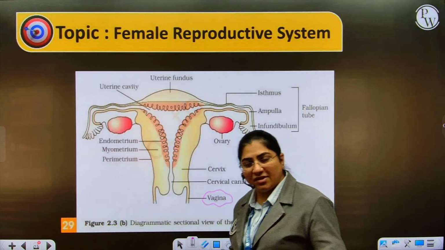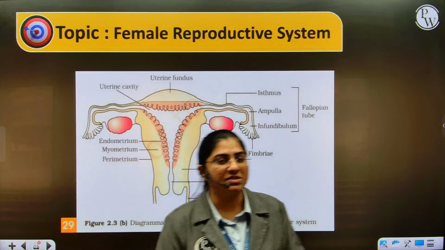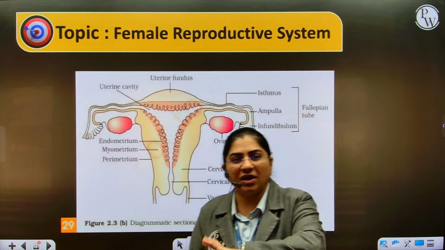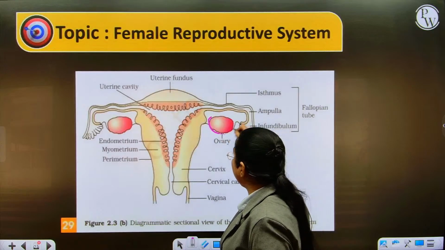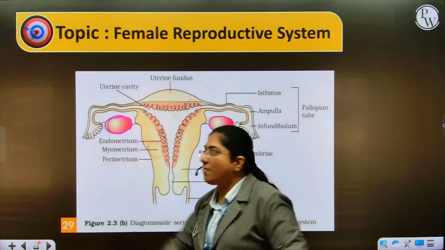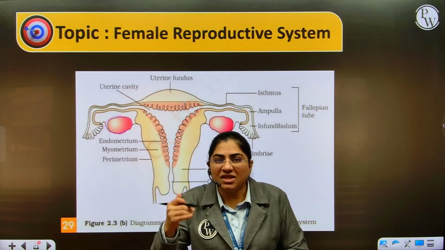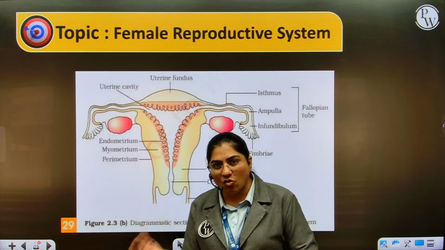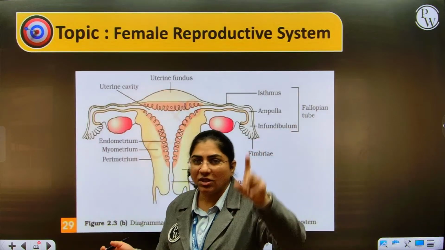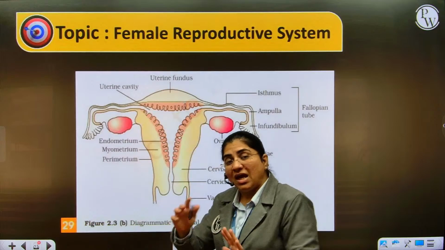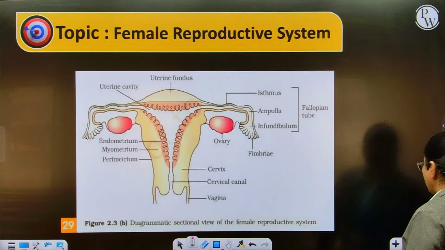Now, like in males, we saw that the testes' main function is production of male gametes, that is sperms, and androgens, that is the sex hormone. Similarly, in females, ovaries, which are primary reproductive organs, situated in the lower part of the abdomen, have the main function of production of the female gametes, that is ova, and at the same time producing female sex hormones, which are a group of two hormones, estrogen and progesterone. Again, like androgens, these are a group of hormones. Keep remembering these small points.